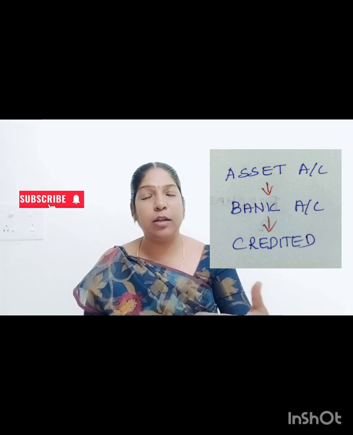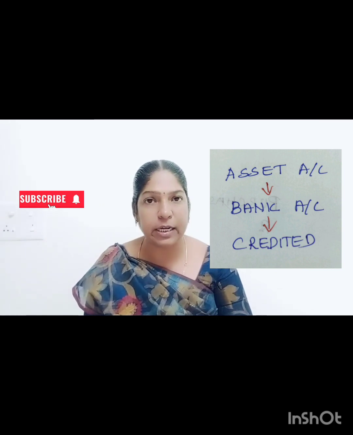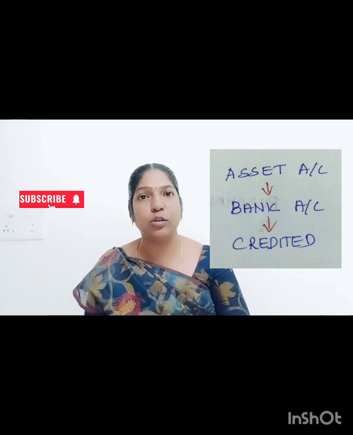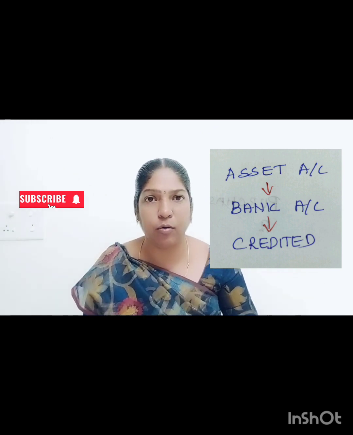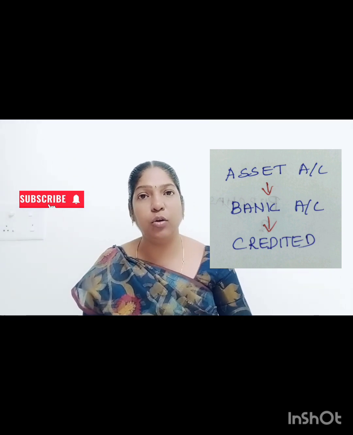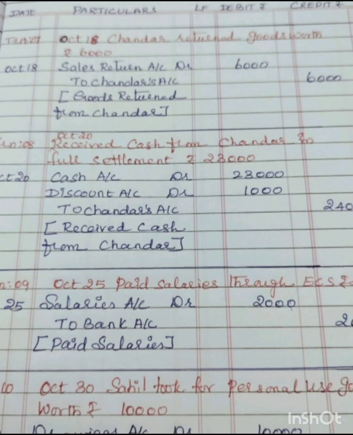If you paid salary through the bank, your bank account decreases, because 2,000 of cash decreases. Your bank account decreases means your asset account decreases. As per the rule of the asset account, you have to credit it. You have to credit the bank account. So in the journal entry you pass to bank account 2,000 rupees. What is the narration? Paid salary through ECS, or paid salary through bank.